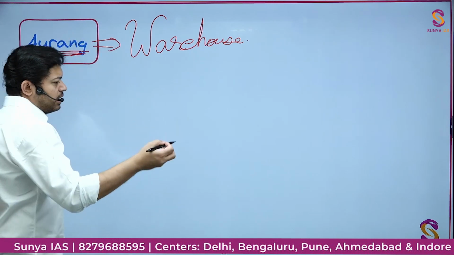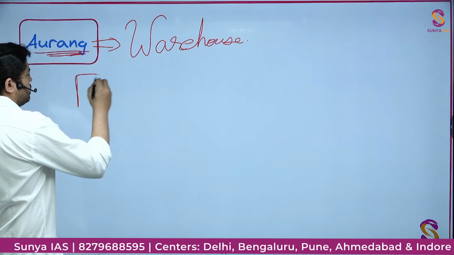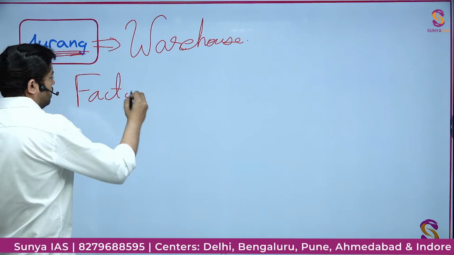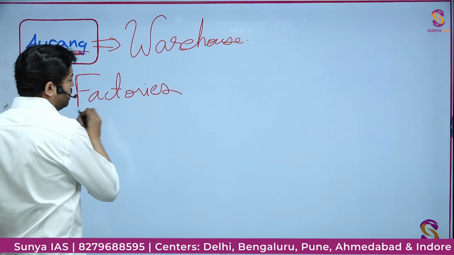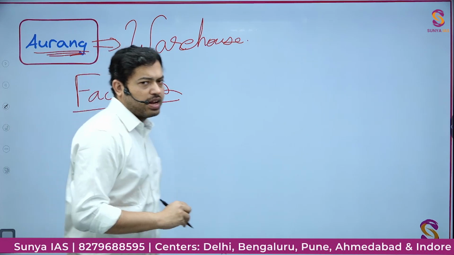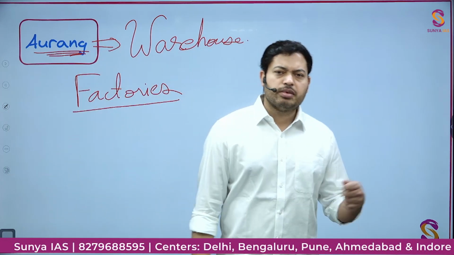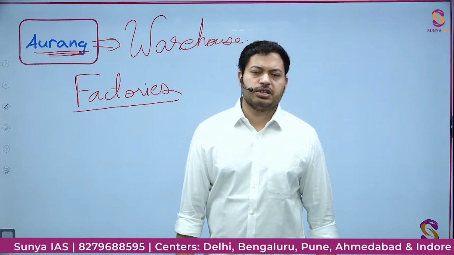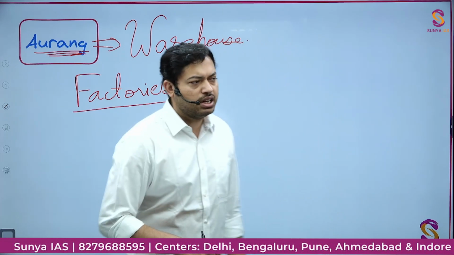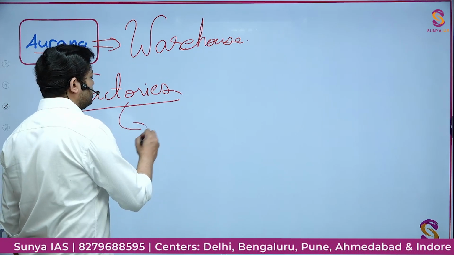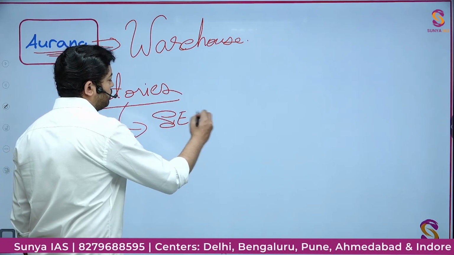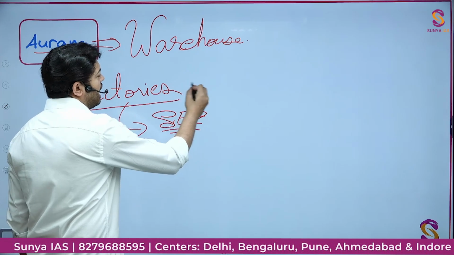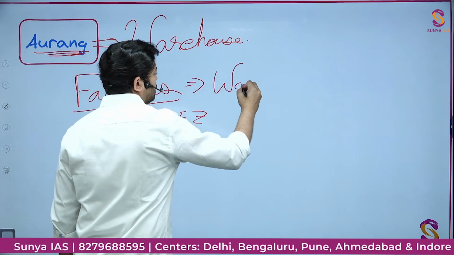they started ruling from their various factories. And I must tell you again, the British factories were not the factories of today. They were not manufacturing centers. There was no industry running there. There were no steel plants in the British factories. British factories were basically something very similar to an SEZ, Special Economic Zone. Okay, what they had is warehouses.